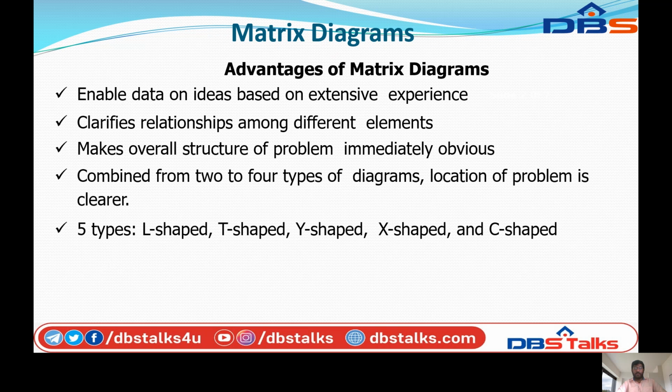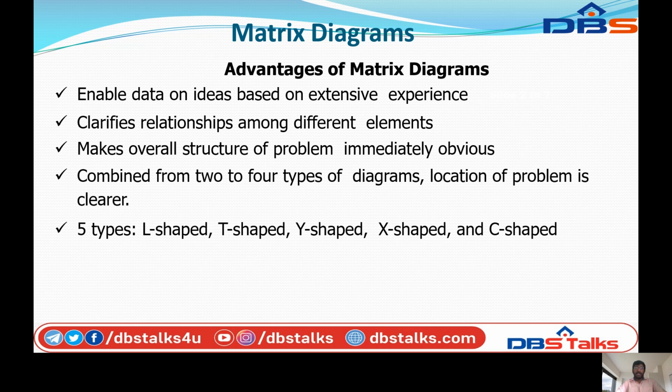Next, the advantages of the matrix diagram. It enables data on ideas based on extensive experience, clarifies relationships among different elements, and makes the overall structure of the problem immediately obvious. It combines two to four types of diagrams, and the location of the problem is clear.